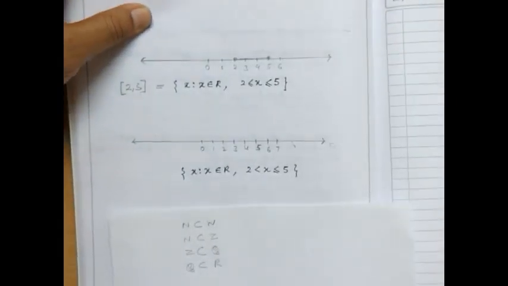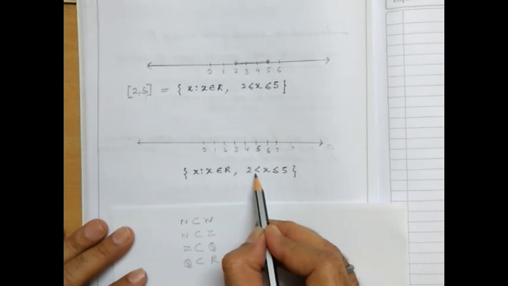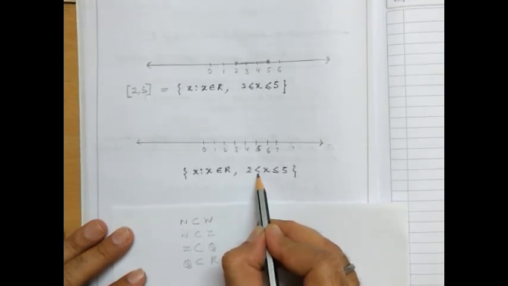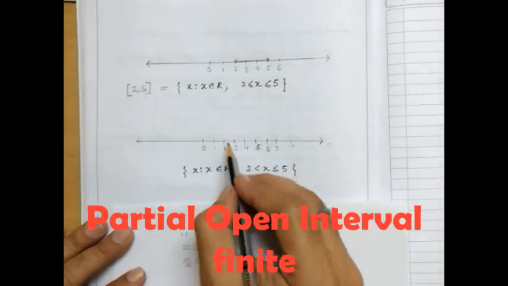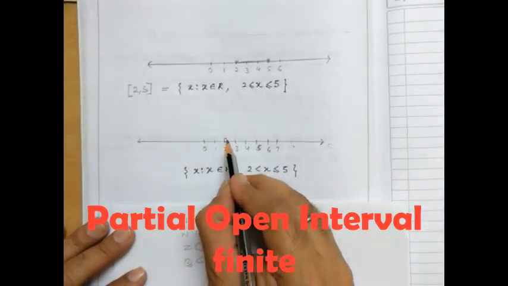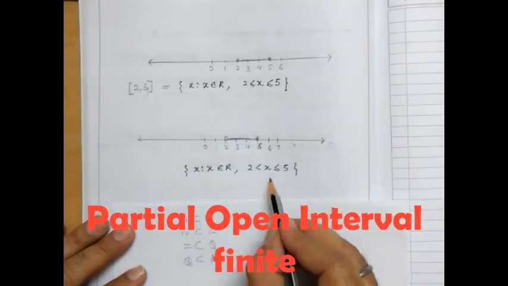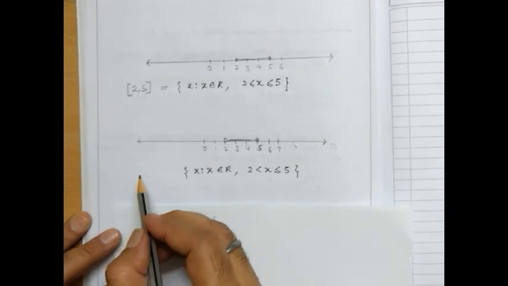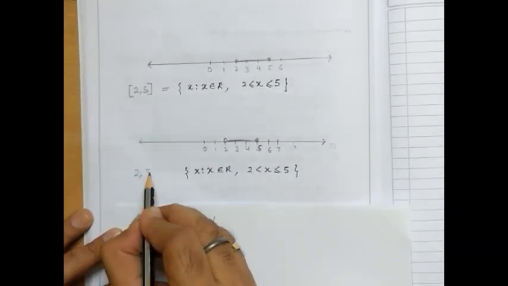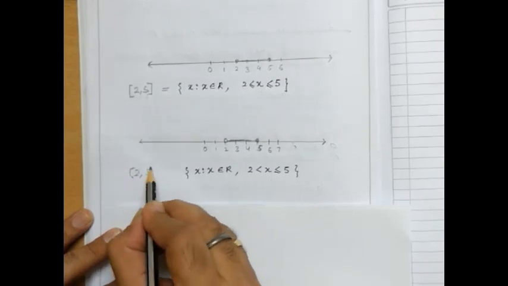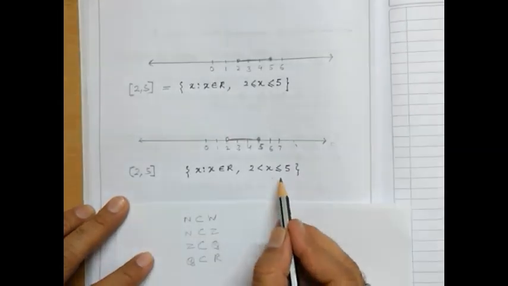And in this case, 2 is not included, so it is open on one side and closed on the other. We open it at 2 and close it at 5. This is known as a semi-open or semi-closed interval, open from the left-hand side and closed from the right-hand side, written like this.